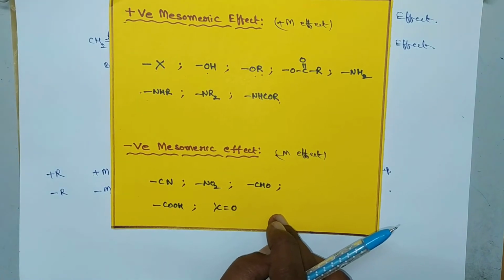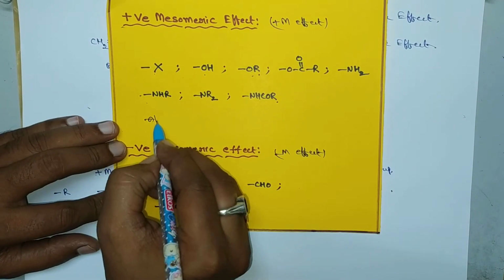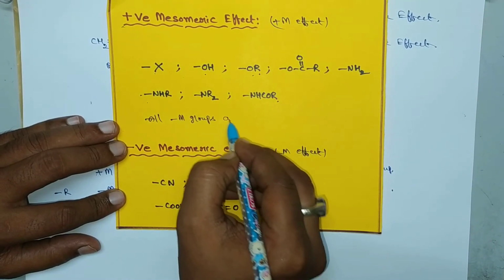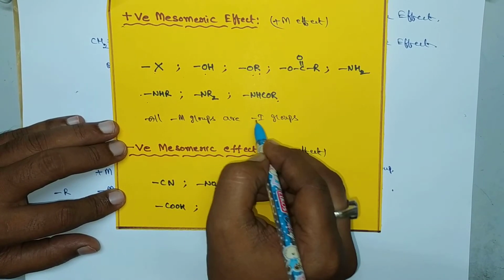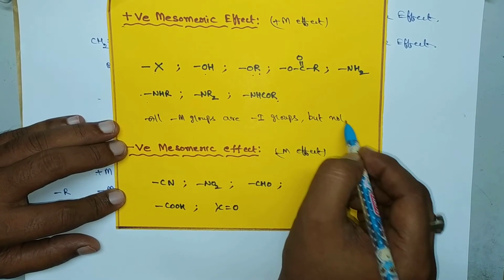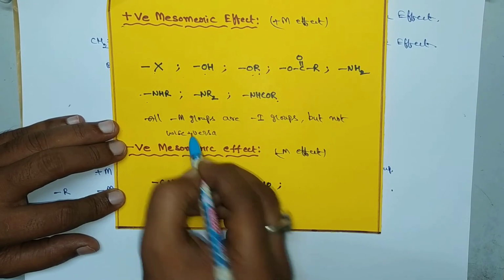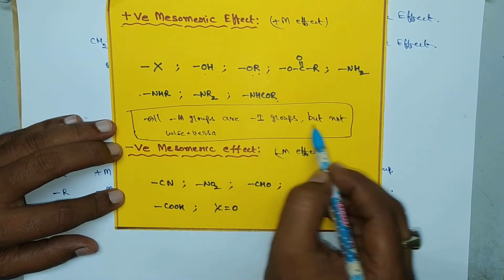So here we have to remember one very important point. All minus M affecting groups are minus I groups, that is negative inductive affecting groups, but not vice versa. Okay, all minus M affecting groups are minus I affecting groups, but not vice versa.